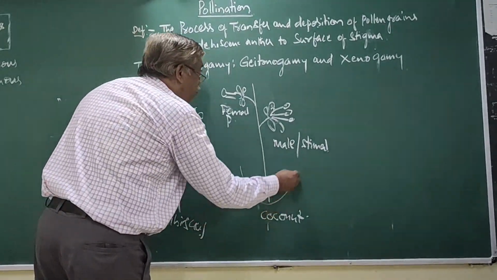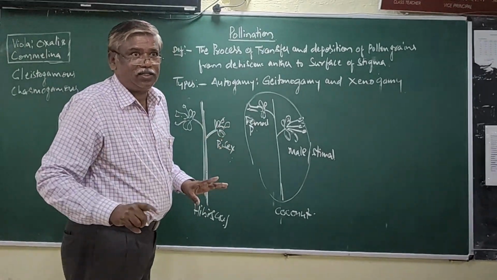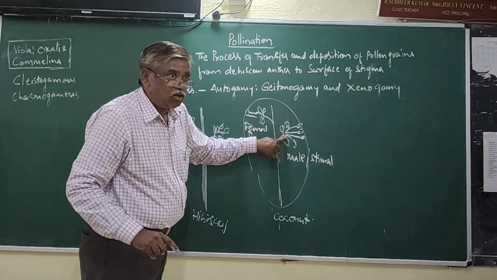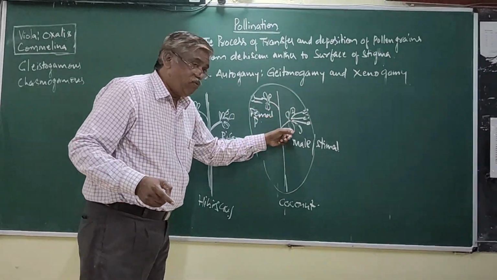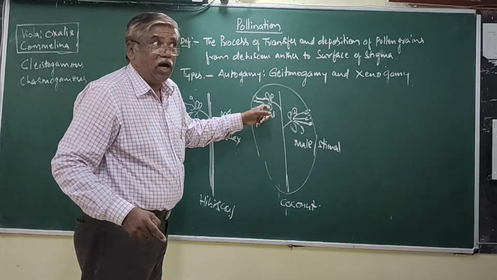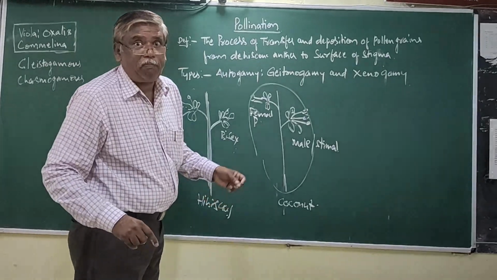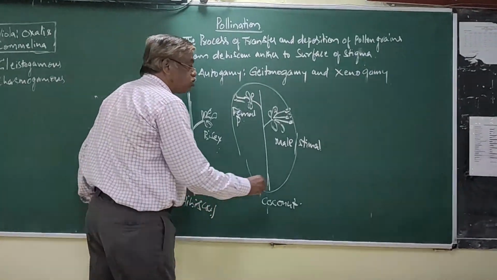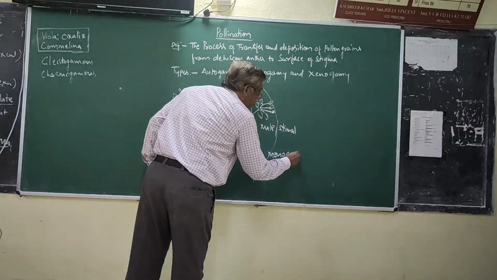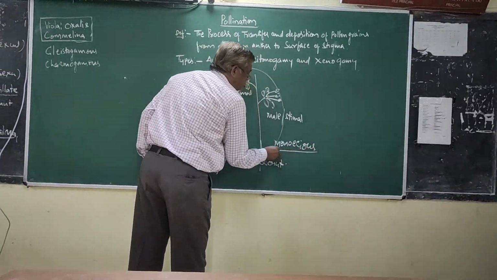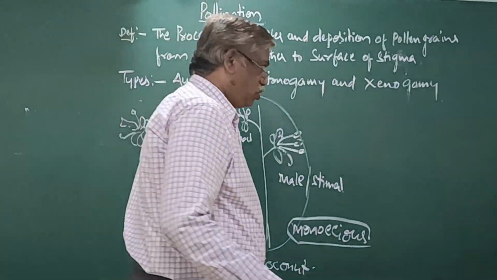What about the total plant? It is one of the required knowledge. Flowers are unisexual, meaning a male flower is there and a female flower. In this condition, the total organism, the individual plant, is called monoecious.